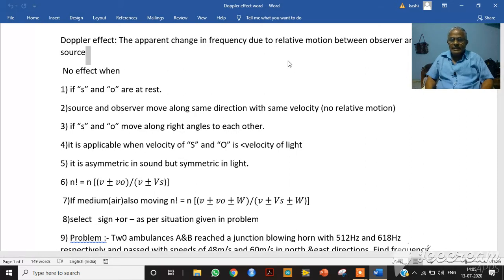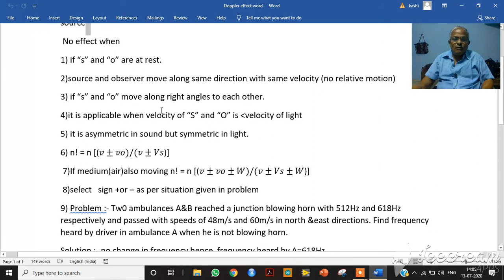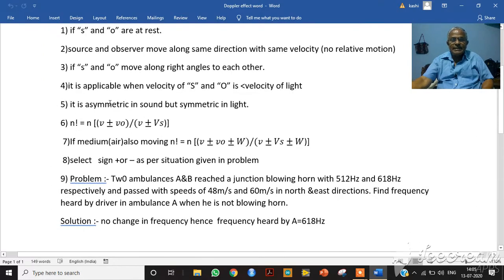There is another case: if source and observer move along right angles to each other, then also we have no effect. It is applicable only when the velocity of source and velocity of observer are less than the velocity of light. You concentrate on the fifth point. It is asymmetric in sound but symmetric in light.